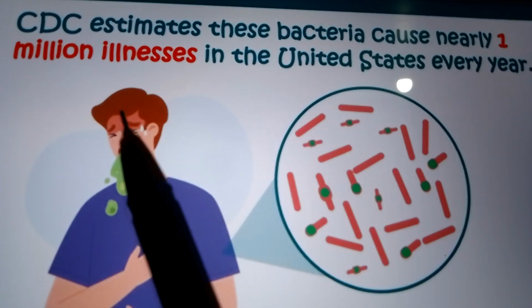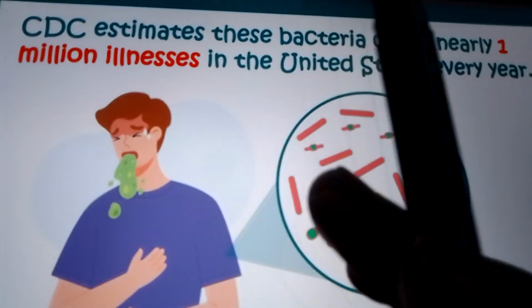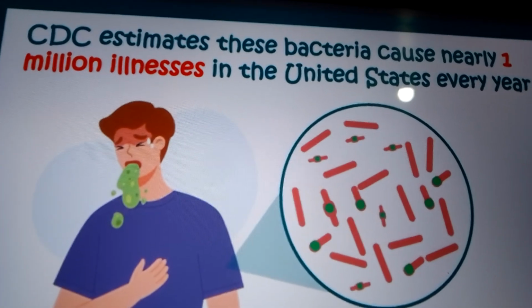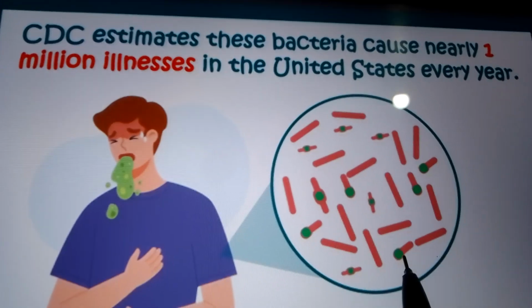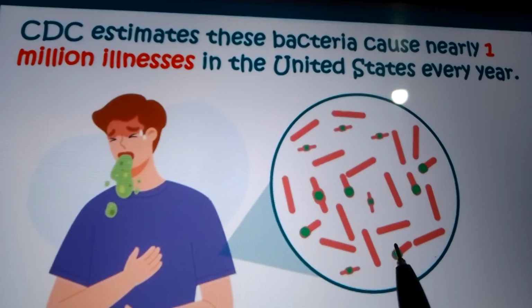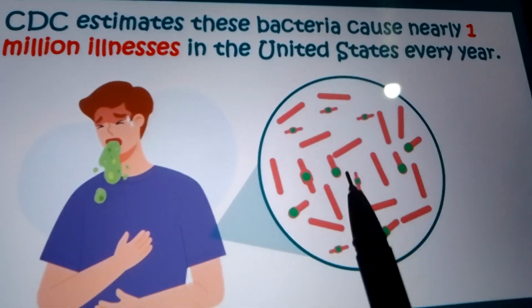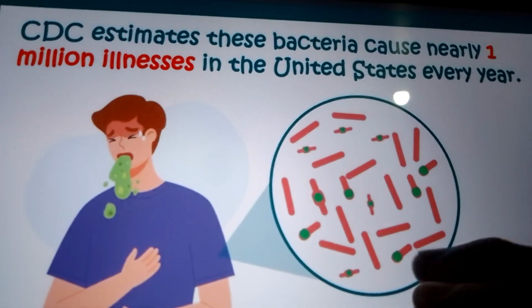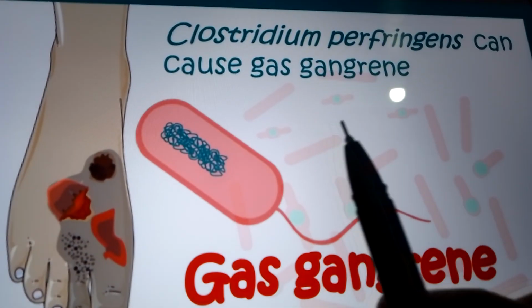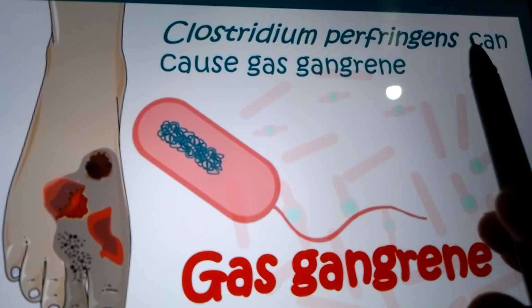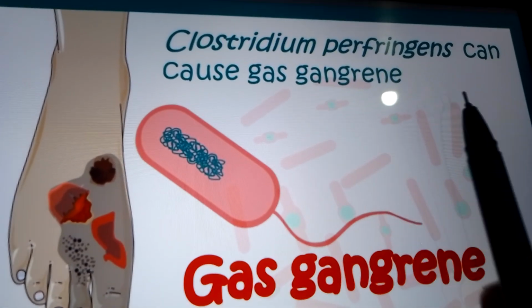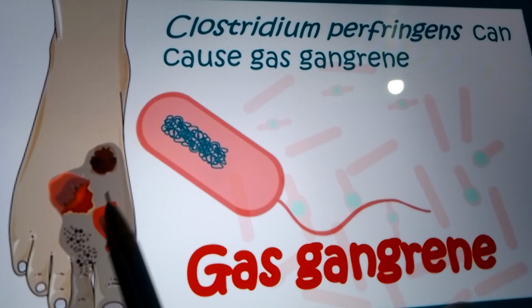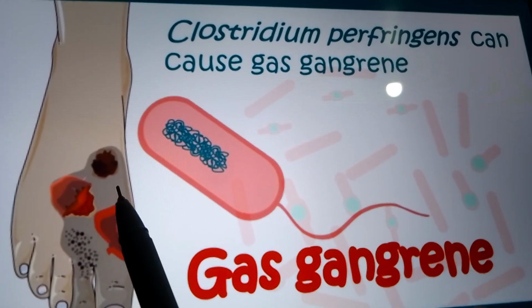According to CDC estimation, these bacteria cause nearly 1 million illnesses in the United States every year, meaning every year there are 1 million cases in the United States. Again, we can see that they are rod shaped and anaerobes. What exactly does Clostridium perfringens cause? They cause gas gangrene, as shown in the image.